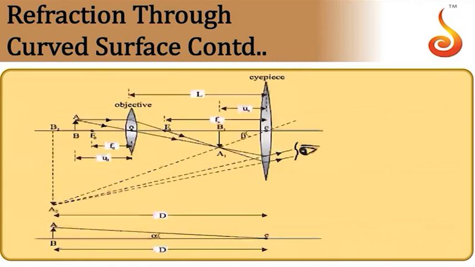The ray diagram for the compound microscope is like this. Whatever image is formed by the objective, we make sure that it produces a real image. For that, the object distance for the objective will be slightly greater than the focal length. Then it produces a real image. The real image produced by the objective becomes the object for the eyepiece. Then this behaves like a simple microscope.